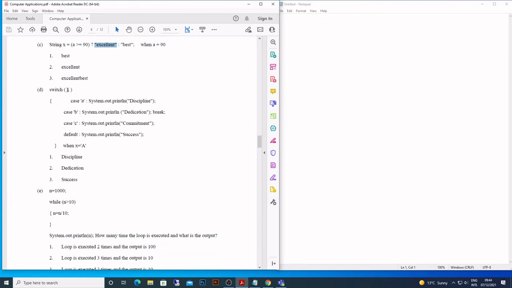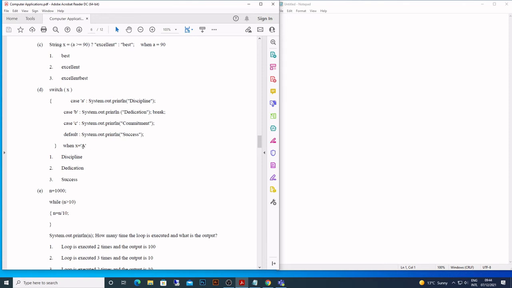Let's come to this one now, switch case. So what happens over here is, let's see the value of X. What is the value of X? Capital A, right? So case A, no. Case B, no. Case C, no. Then what will it print? Success, default. That is what it is going to print, because there is no capital A in any of the cases. What happens if, let's say, X is B? So when X is B, A, no, B, yes, it's going to print.